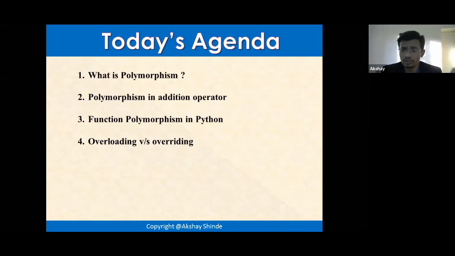I guess most of you who are from a computer background and have some experience with a programming language know what overloading and overriding are. But give your 100% attention here, because this is the most favorite question of interviewers. Whether you apply for any technical round in any company, this type of question, like this versus this, will definitely be there. So that's why it is in the list. Let's move forward.